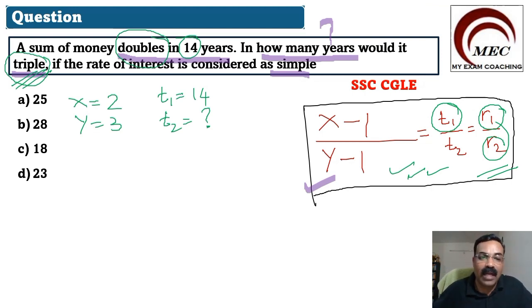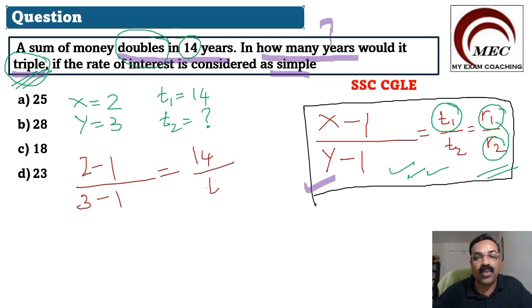Now let us put the values. So here x minus 1 will become 2 minus 1, divided by y minus 1, which will become 3 minus 1, is equal to T1 is 14 years, T2 is what you want to find out. Simple. We have applied it in the formula. Now, when you put the values here, 2 minus 1 will be 1, 3 minus 1 will be 2, is equal to 14 divided by T2.